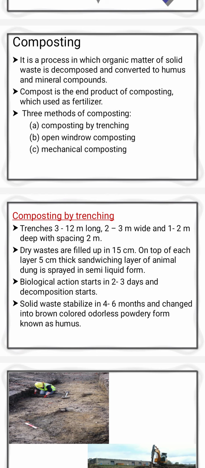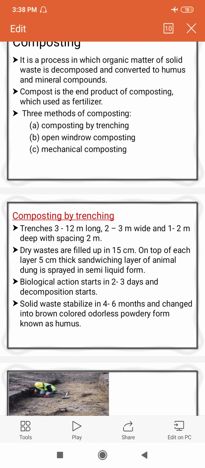The trenching method includes three other methods: the Indore method, the Bangalore method, and the Nadep method. Some of the methods are aerobic in nature and some are anaerobic, which will be discussed in detail later.